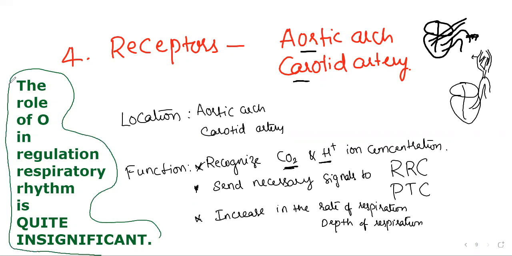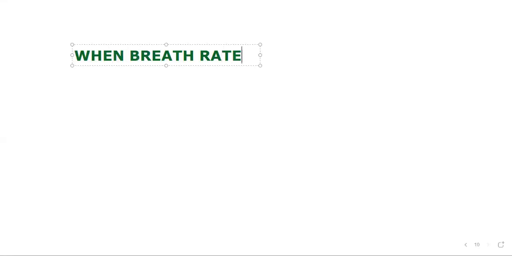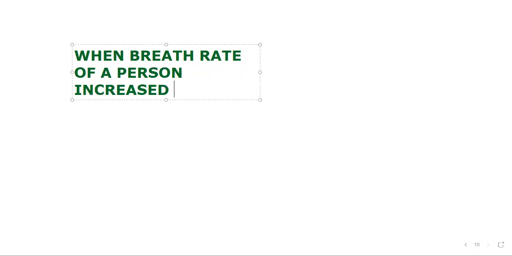Okay, let me go to the next page. Then if we get a question like this: when the breath rate of a person is increased, it is because of... Let me write the options here.